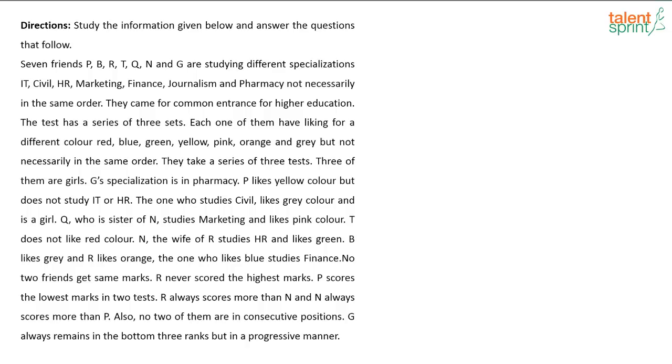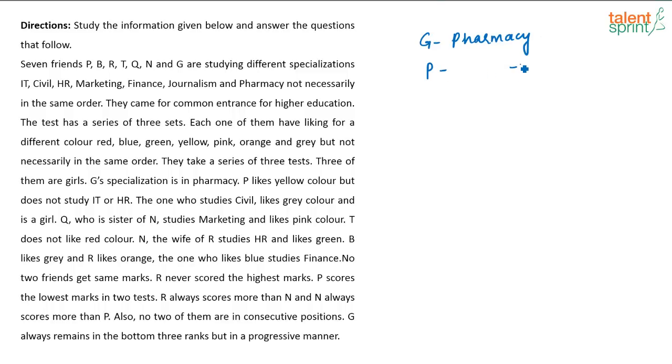3 of them are girls. Now G specialization is pharmacy. So right now I am just writing down the given information as I read, okay. So what is given here? G specialization is pharmacy, and then it is given that P likes yellow color.